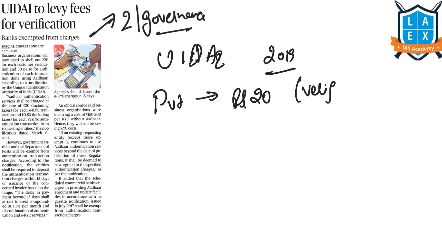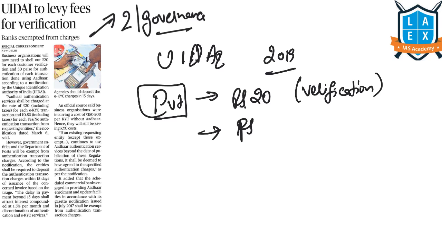This is only for the private organizations, and they have to pay 50 paisa. It is not 50 rupees, it is 50 paisa for the authentication of unique ID.